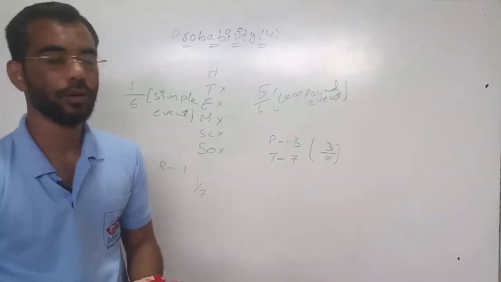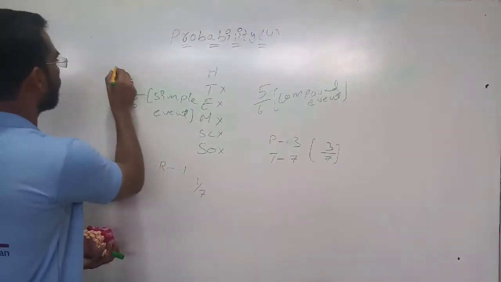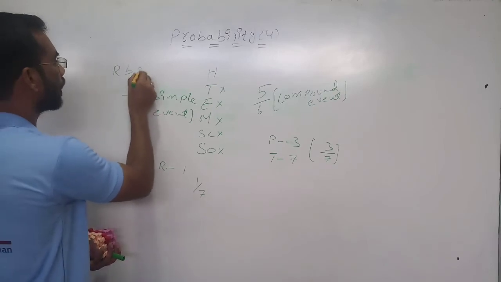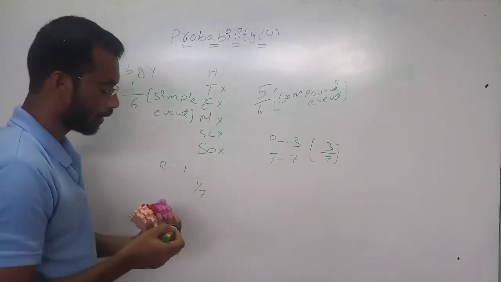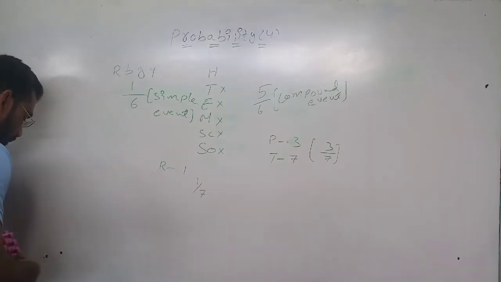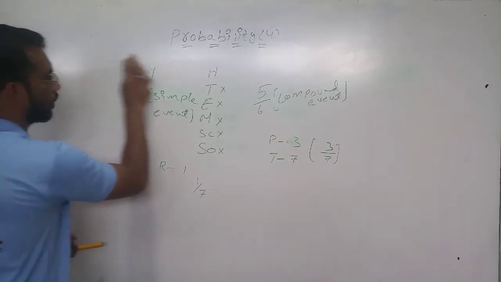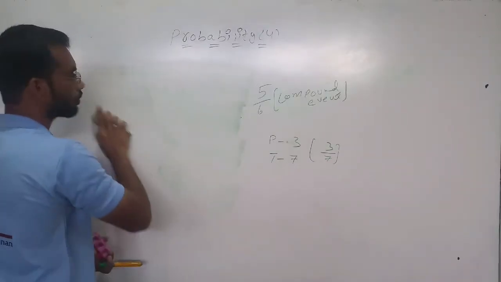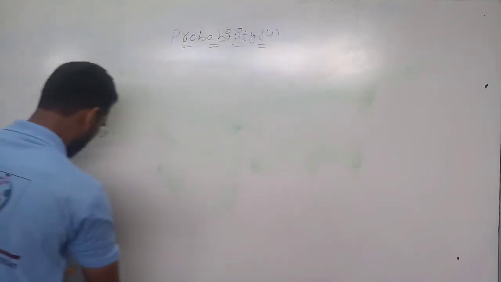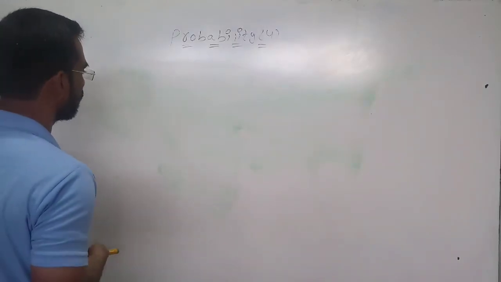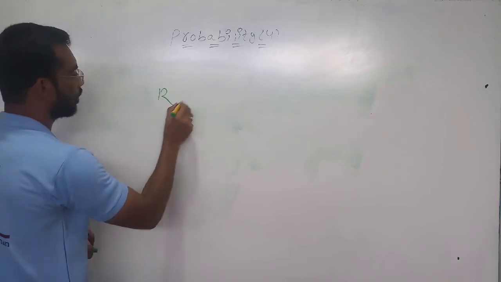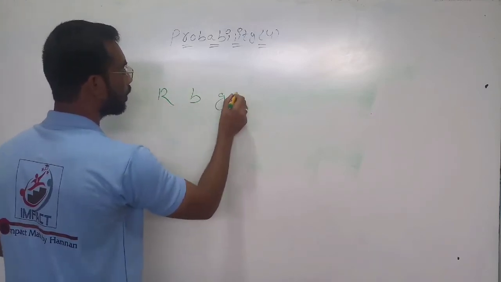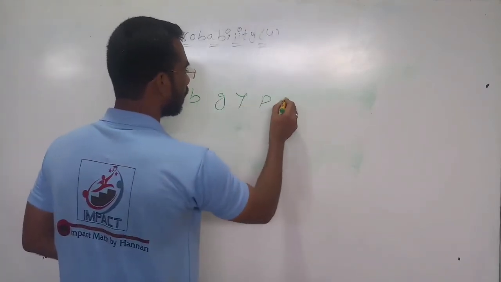Now if I take red, blue, green, yellow, pink, red.